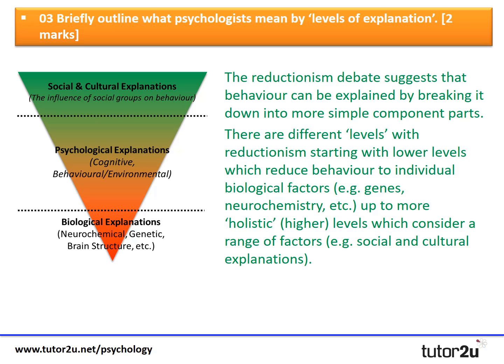So I've said the reductionism side of the debate suggests that behaviour can be explained by breaking it down into more simple component parts. Now there are different levels of explanation with reductionism, starting with the lowest levels that reduce behaviour to an individual biological factor, for example genes and neurochemistry, up to more holistic higher levels that consider a range of factors, for example social and cultural explanations. And that should be enough to make sure we're securing those 2 marks, because we're acknowledging the 2 different extremes within levels of explanation and providing some examples to support that.